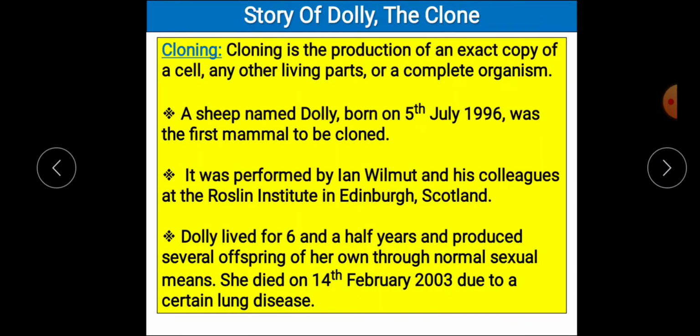Now let's see the story of Dolly, that is the clone. But before that, first we have to understand what is cloning. So cloning is the production of an exact copy of a cell, any other living parts, or a complete organism. That means if through various processes the same organism is there, we can say it is a clone of you. But to be a clone, they have to be an exact copy, like even the genes of their body must be the same.